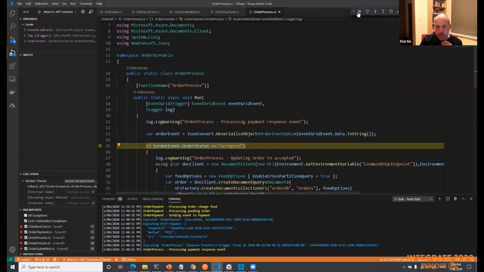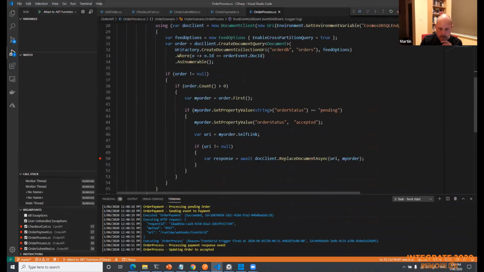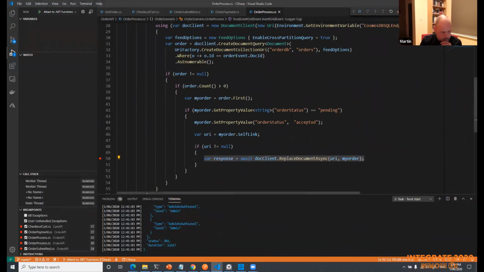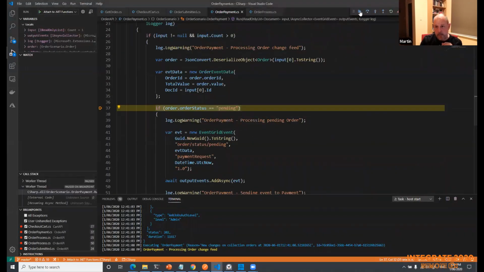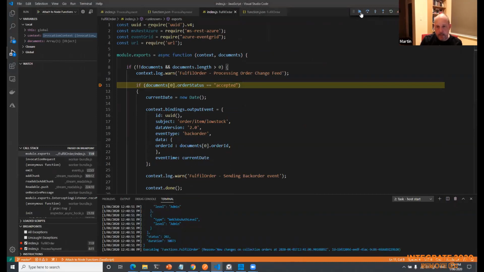And then we come in here and we've got an order accepted. This is using the event grid trigger again and outputting to an event grid change feed, because it's now updating the documents. So I think, sorry, I apologize, maybe I'm about 2 minutes over. So that's doing that. And now we come back again, we're going through that change feed process again. It's not pending anymore, it's now accepted. So we come in here and it's accepted.